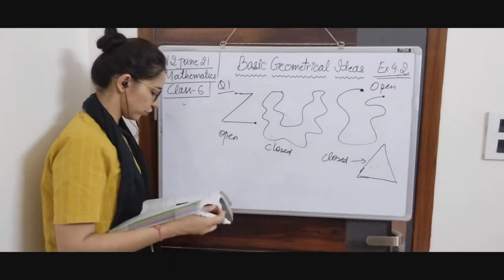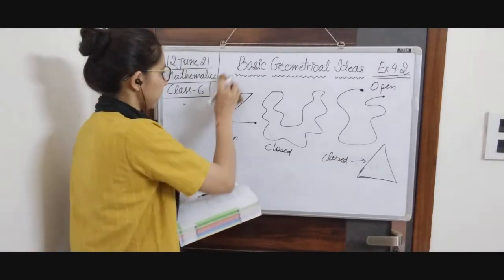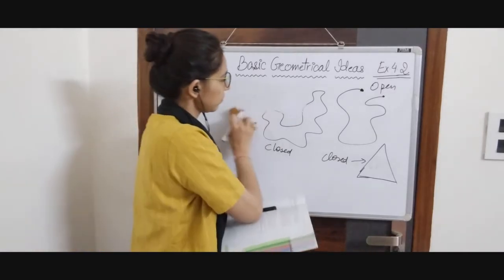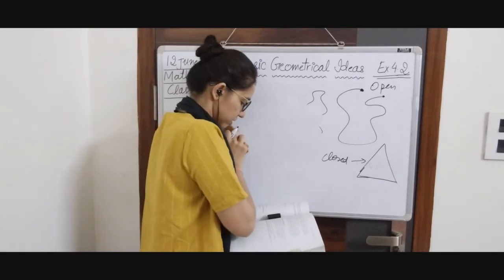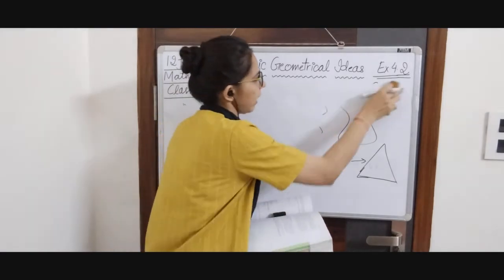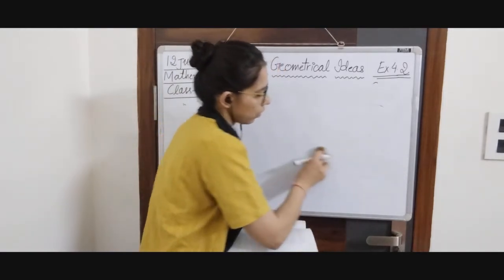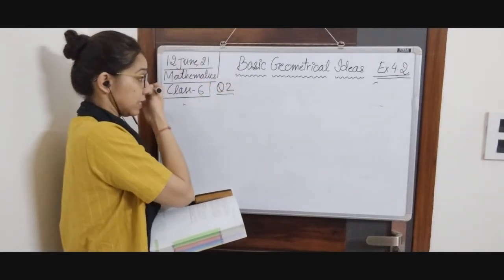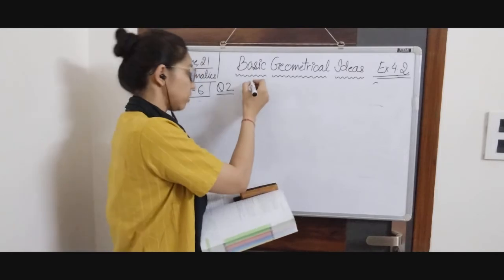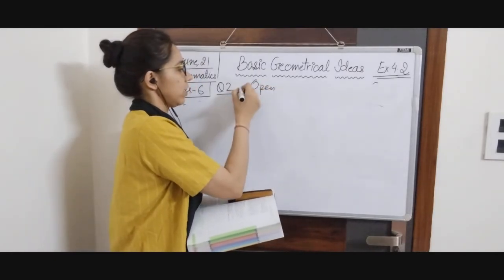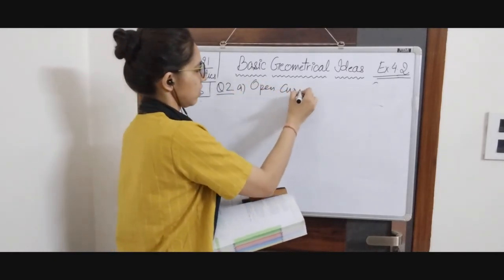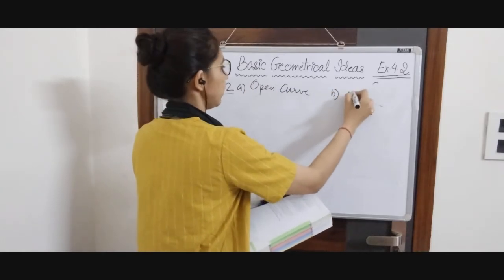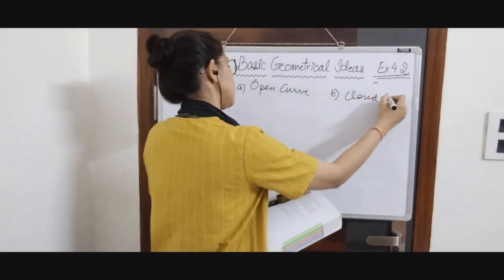Next, question number 2 is we have to draw the rough figures to illustrate an open curve and closed curves. We can take any example. We can make any figure. For open curve, A is open curve and B we have to make a closed curve.